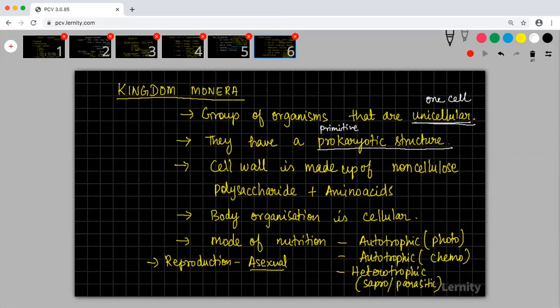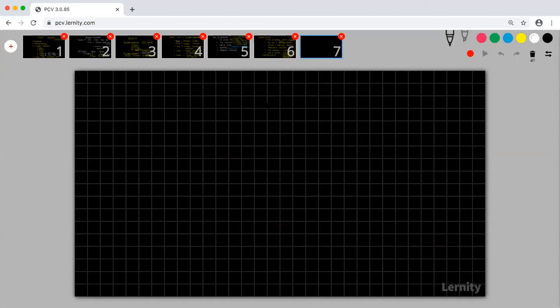We'll differentiate between prokaryotic and eukaryotic cells in the cell chapter. As of now, understand that prokaryotic is a very undeveloped cell. The DNA will be lying down in the center. There is no nucleus, and this area is what we call the nucleoid zone.